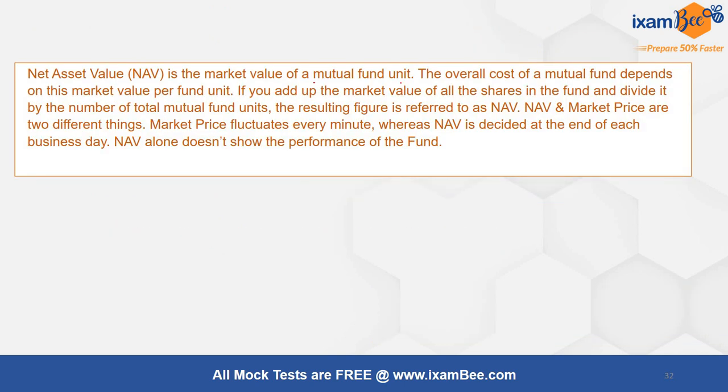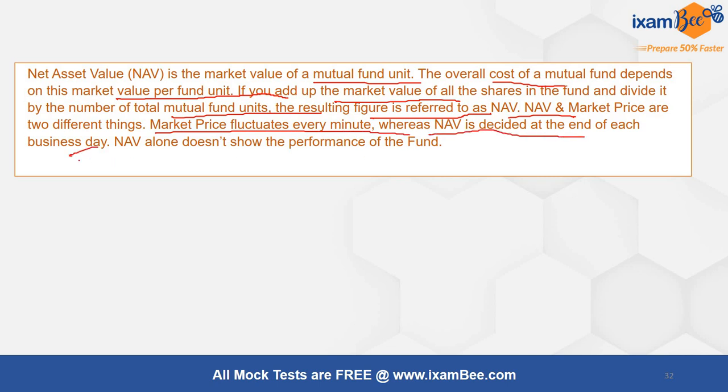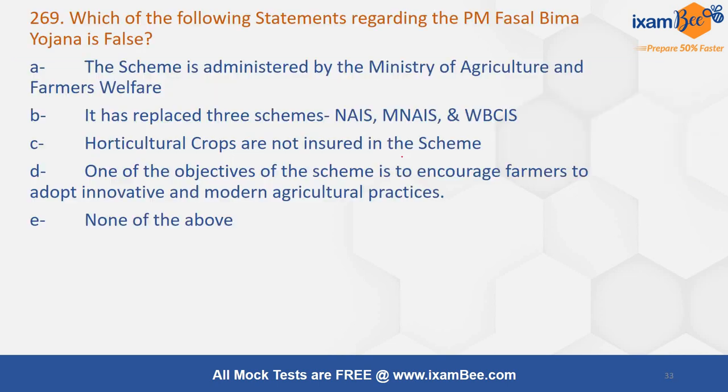NAV is the market value of a mutual fund unit. The overall cost of a mutual fund depends on the market value per fund unit. If you add up the market value of all the shares in the fund and divide by the total number of mutual fund units, the resulting figure is called NAV. NAV and market price are two different things. Market price fluctuates every minute, whereas NAV is decided at the end of each business day. NAV alone doesn't show the performance of the fund.